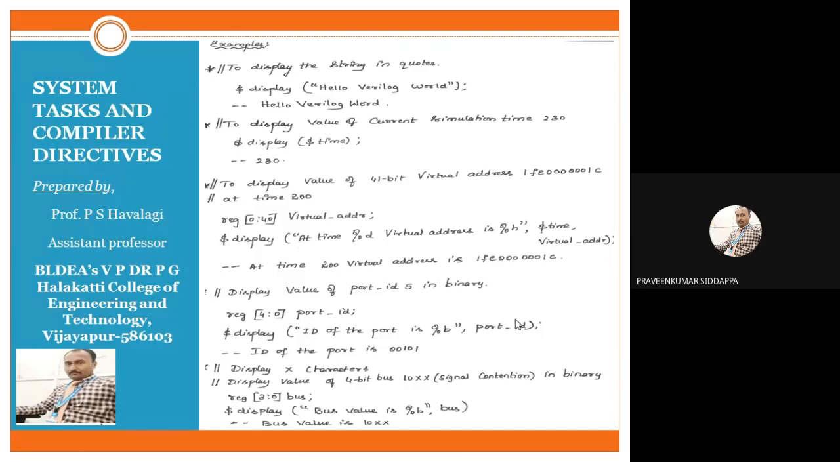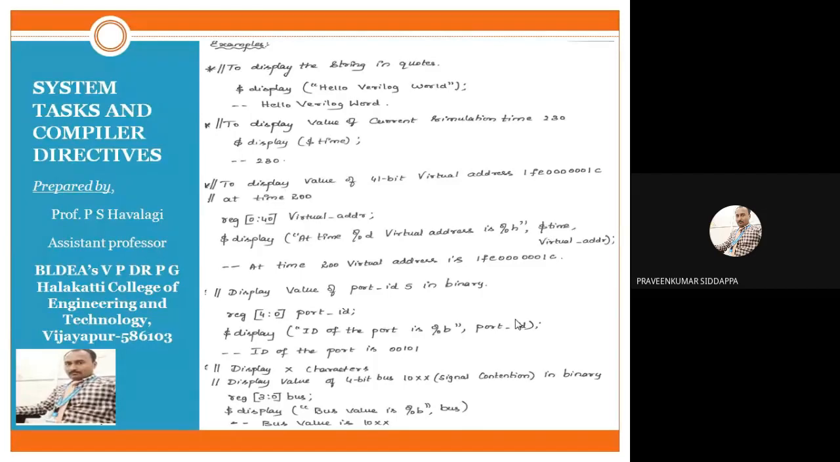Next, the double quote should be closed. It should be followed by a comma, then port_id. So at that time, how will it be executed? What information we have written first within the double quote, that we will get: "id of a port is". Whatever value we have given, that is 5. 5 we have given. So for that reason, 00101 we will display on your screen. Okay, so this is one example.